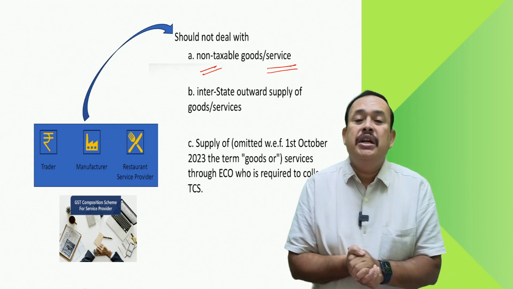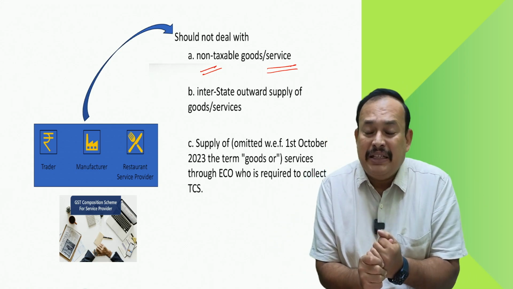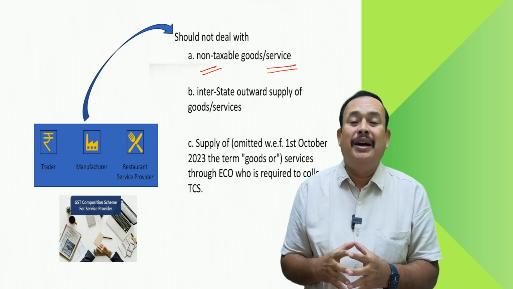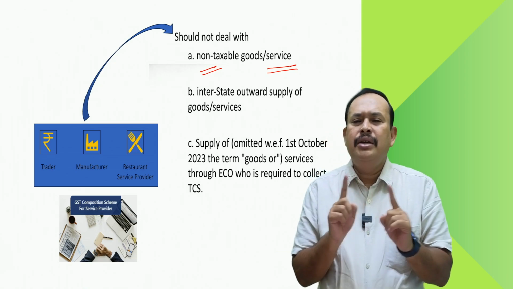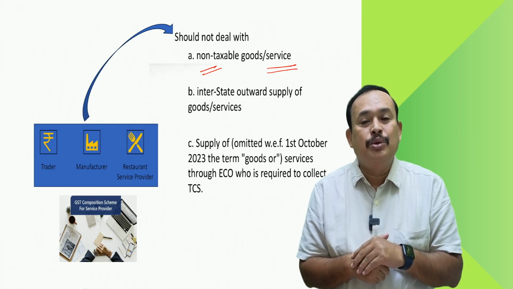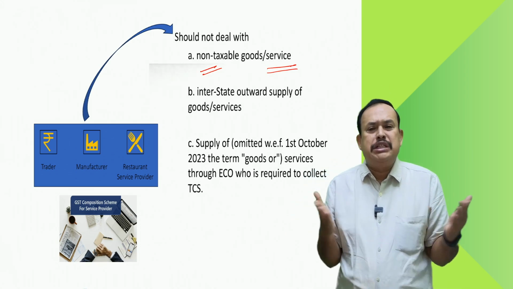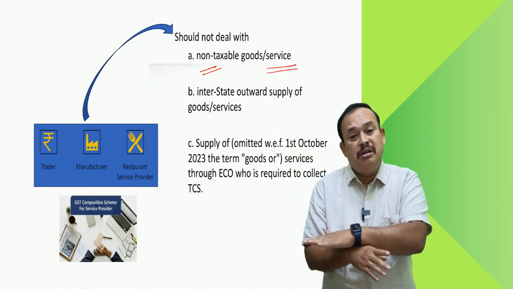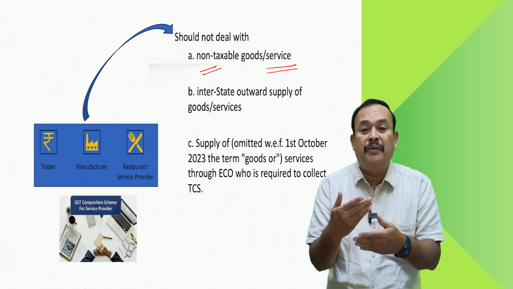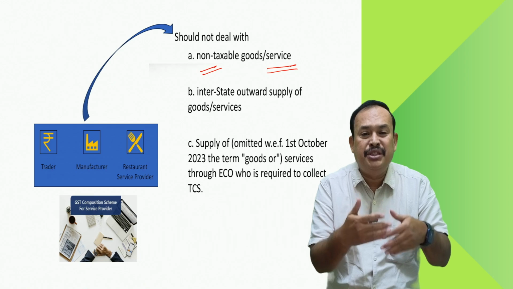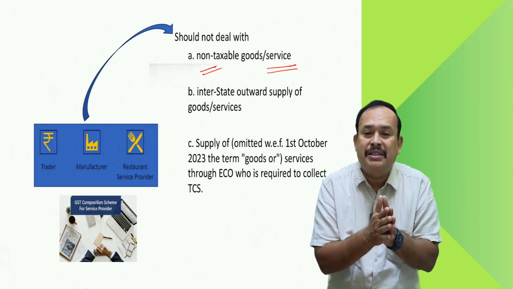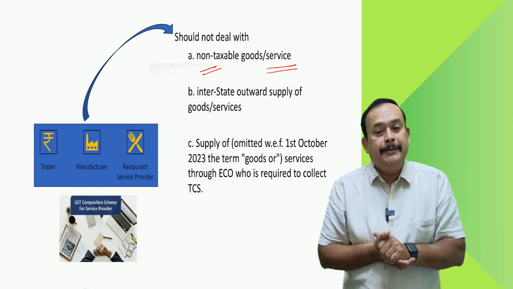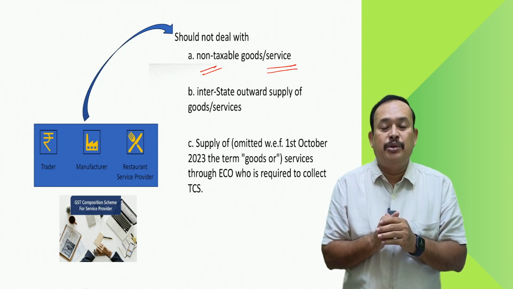That means to say that, hey, Mr. Trader, manufacturer, or restaurant, one group or the other group, the service provider other than restaurant, should not supply non-taxable goods or services. If you supply, you are disqualified with immediate effect from the composition scheme and switch over to the normal scheme by submission of the withdrawal form, GST CMP-04, within 7 days from the date of the event occurring. Good, sir. So we are not dealing with non-taxable goods or services, sir.